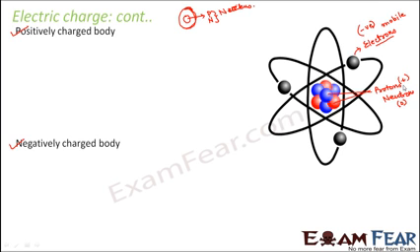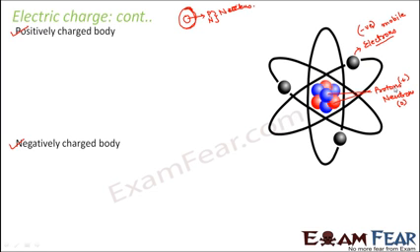So if an object has, say, 10 protons and 5 electrons, then what will happen? The body overall will have a positive charge because it has more positively charged particles. Similarly, if an object has 10 electrons and 5 protons, then overall the body will be negatively charged. So if an object has to be neutral, it should have an equal number of protons and electrons. Right? Because neutrons are anyways neutral. They do not carry any charge.